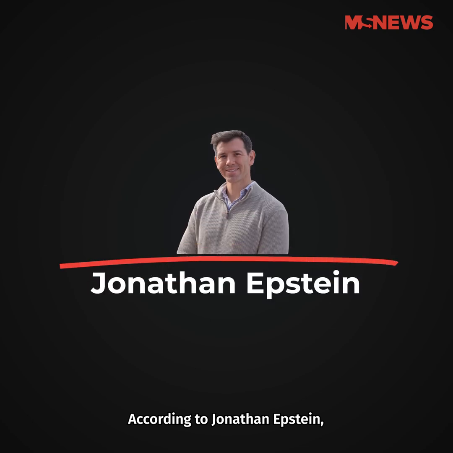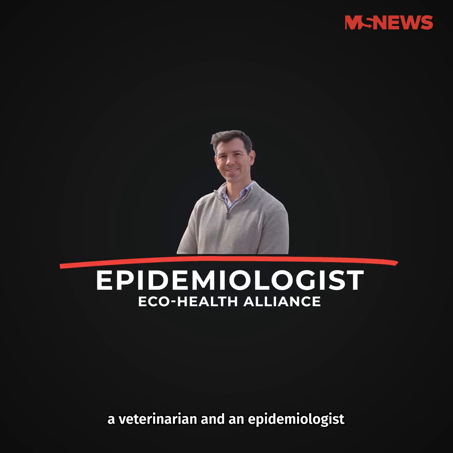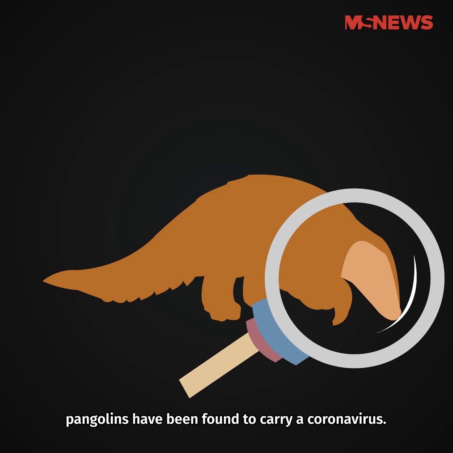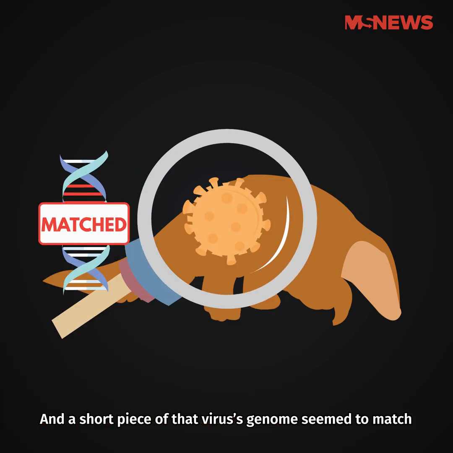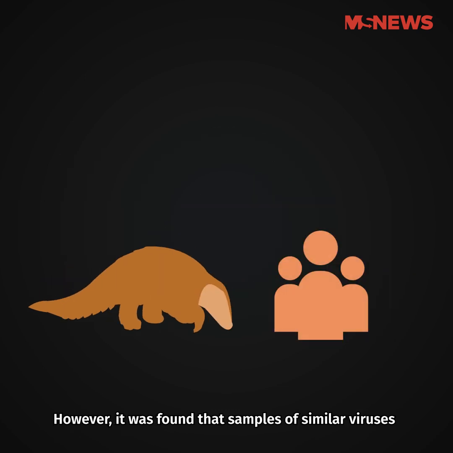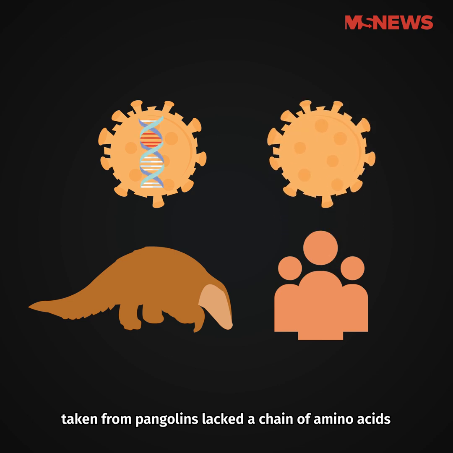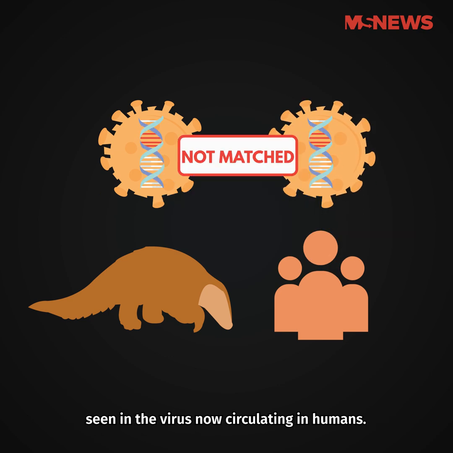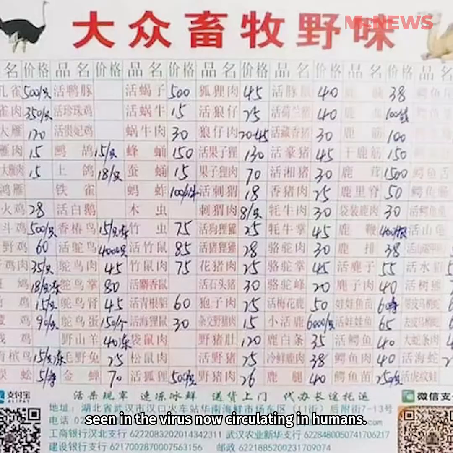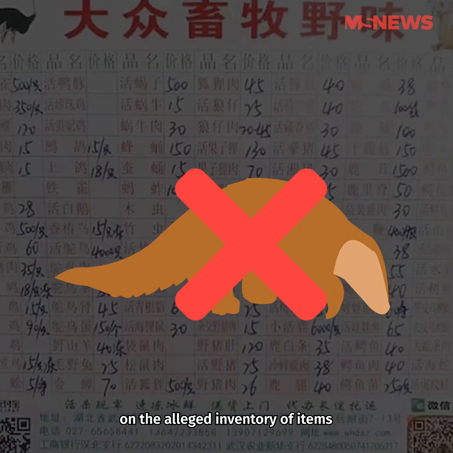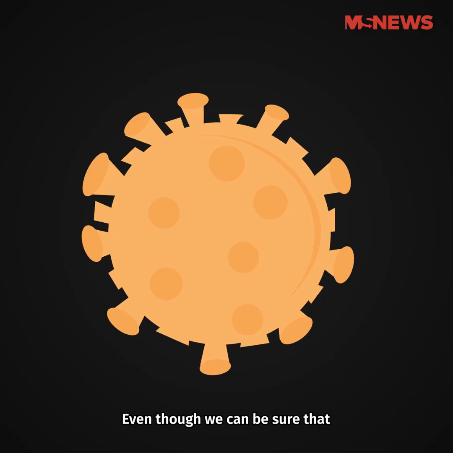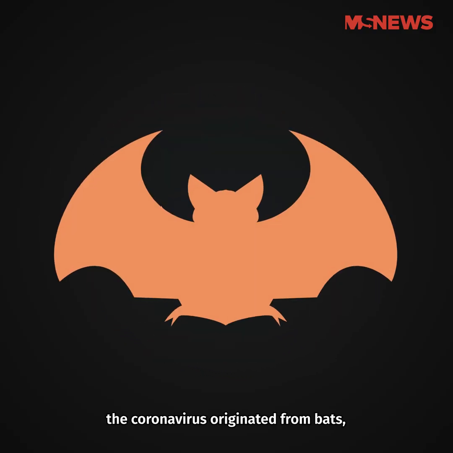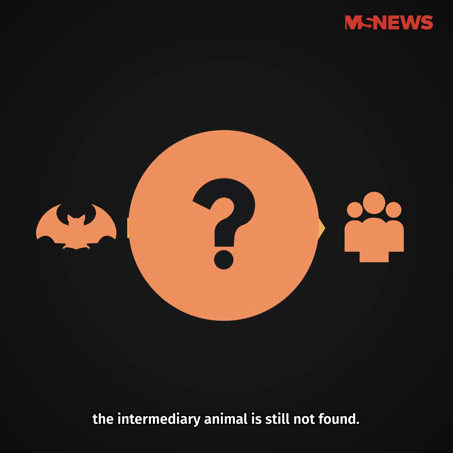According to Jonathan Epstein, a veterinarian and an epidemiologist with the EcoHealth Alliance, pangolins have been found to carry a coronavirus, and a short piece of the virus's genome seemed to match a short segment within the novel coronavirus sequence. However, it was found that samples of similar viruses taken from pangolins lacked a chain of amino acids seen in the virus now circulating in humans. Also, pangolins are not listed on the alleged inventory of items being sold in Huanan seafood market. Even though we can be sure the coronavirus originated from bats, the intermediary animal is still not found.